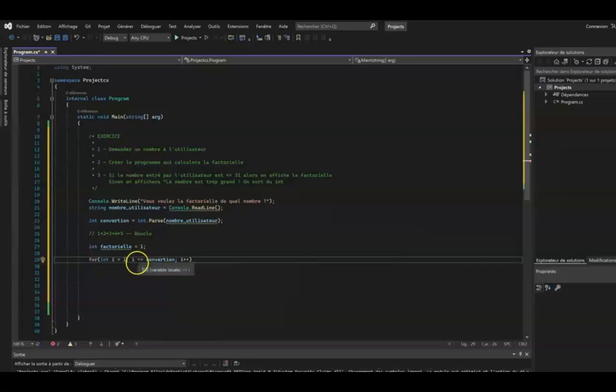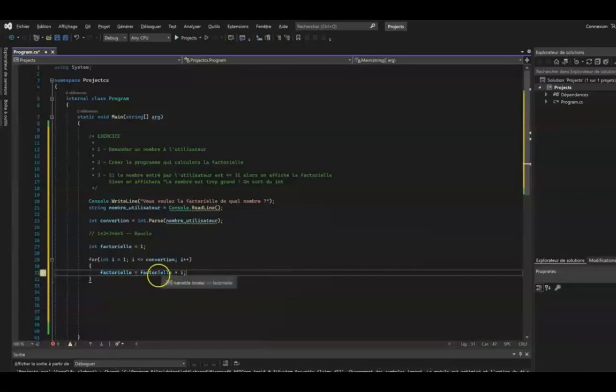I will explain. Here, we will store the factorial of 2 numbers to get the same thing as the example with the number 5, because the I increases at every turn. To reach the condition, as long as I is less than or equal to the number given by the user, if the user enters 5 at the first turn, it will be factorial, asterisk I. So 1 times 1. And we will store it in factorial.